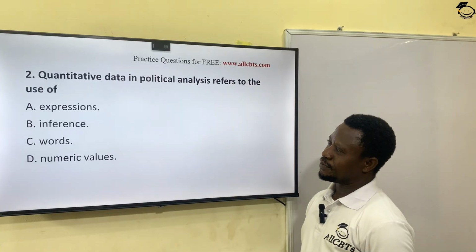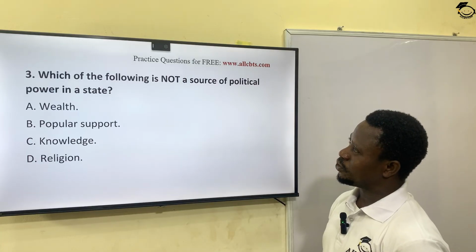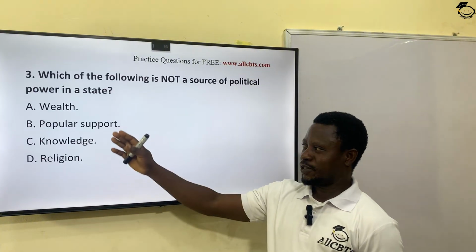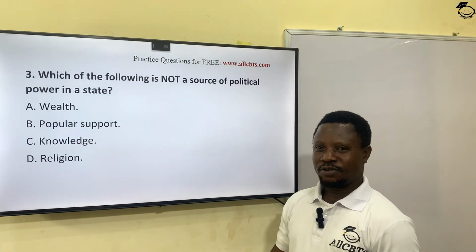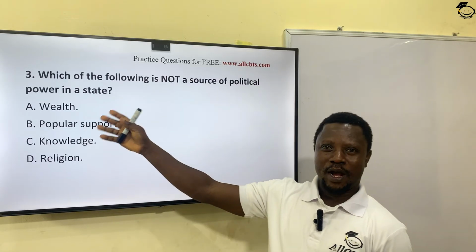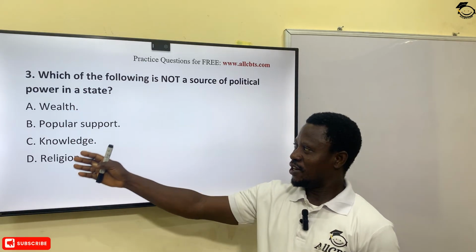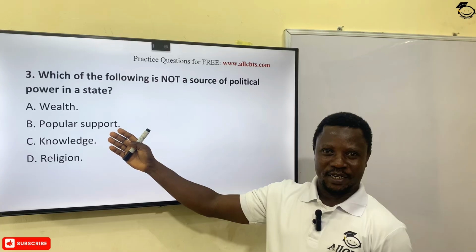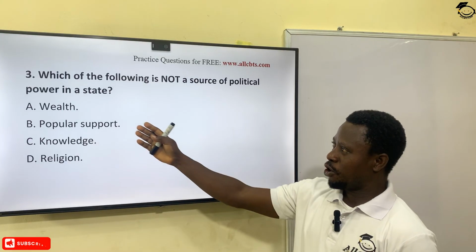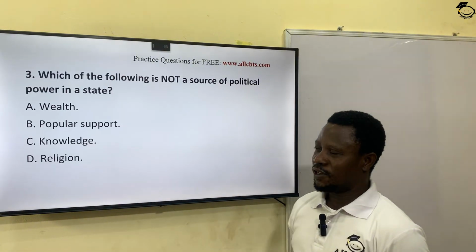The next question. Which of the following is not a source of political power in a state? Wealth, popular support, knowledge, religion. You must have had an understanding of power. And under power, we have many sources of power, which include wealth, economic power, right? Popular support from the people, mandates, religion, like we talk about theocracy. So the odd one out of these four is knowledge. C, option C, is the correct answer.